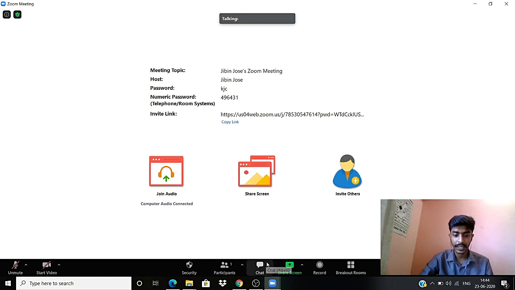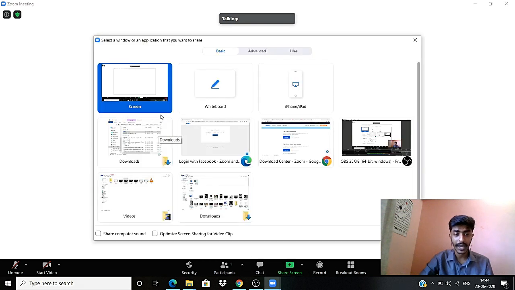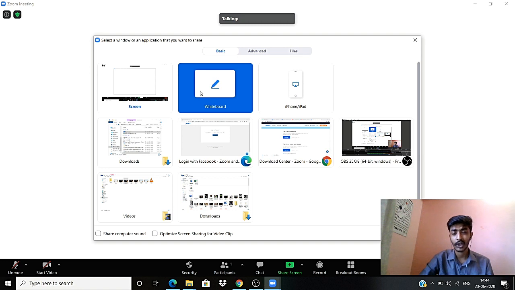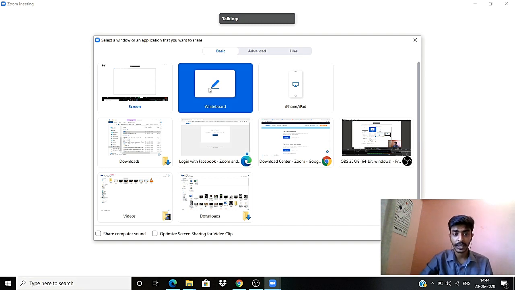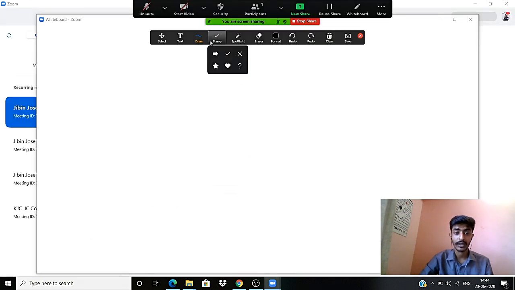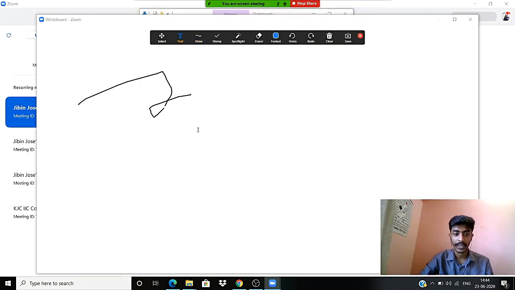Once you have done that, you also have access to whiteboards here. So if you want to keep your meetings engaging, you can choose to have whiteboards and share, and you can ask your participants to draw if they want to, or they can have text here like hello, and you can erase it and whatnot. So if somebody wants to highlight their name, they can do that here. See, my name Jibin Jose is here, so any participant who drags this, their name will be here.